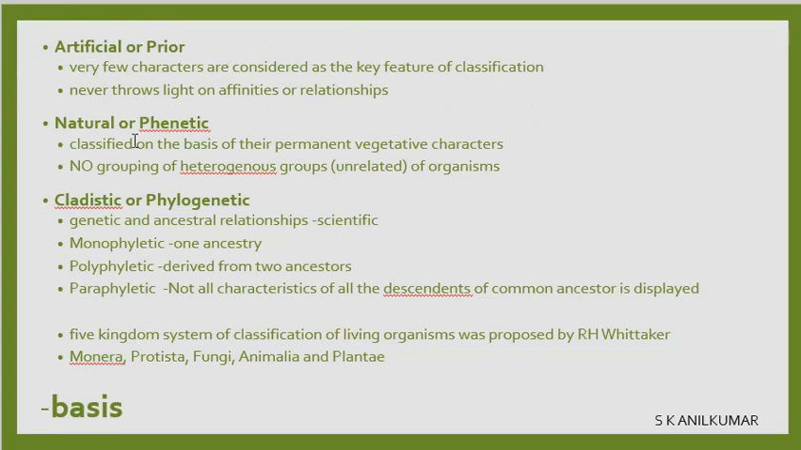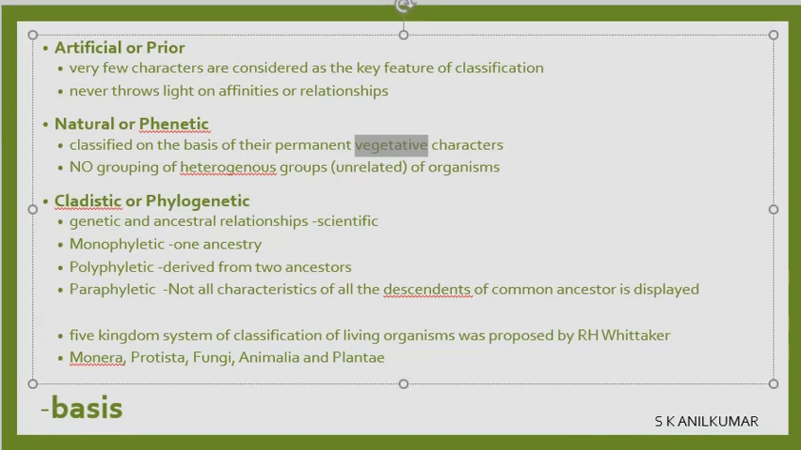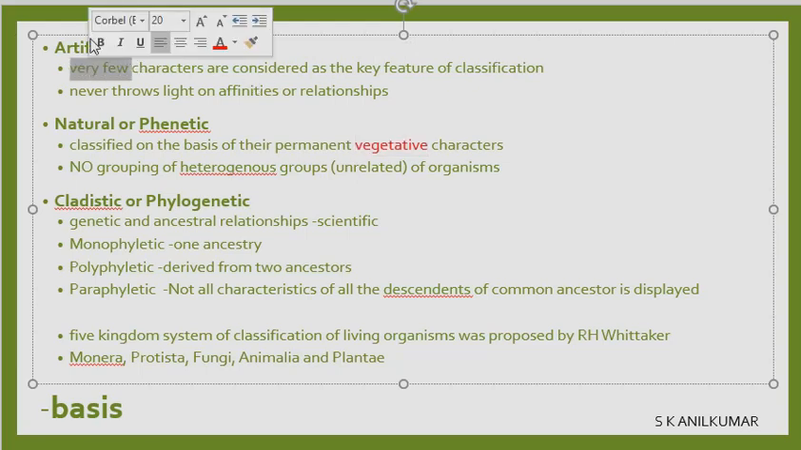Now comes the phenetic or natural. What is that? Based on permanent vegetative characters. So there is no grouping of heterogeneous groups. Unrelated groups are not grouped. Hetero means different. Heterogeneous is different. Homogeneous means same or similar. So in artificial, very few characteristics are considered. Natural means vegetative characters are considered and unrelated things are not grouped.